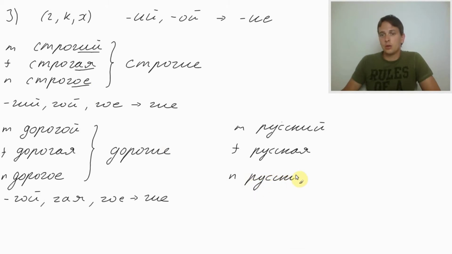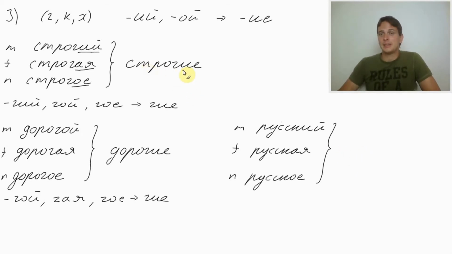And for neutral, again, ое, русское. So here we got ka before e, ka before aya, and ka before oya. So ki, kaya, koya. What would be the ending for Russian fathers, Russian mothers, Russian words? Русские.